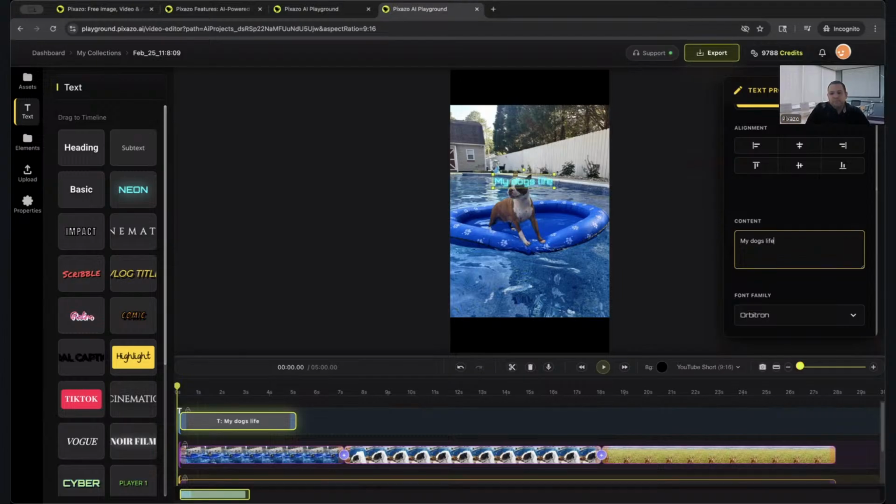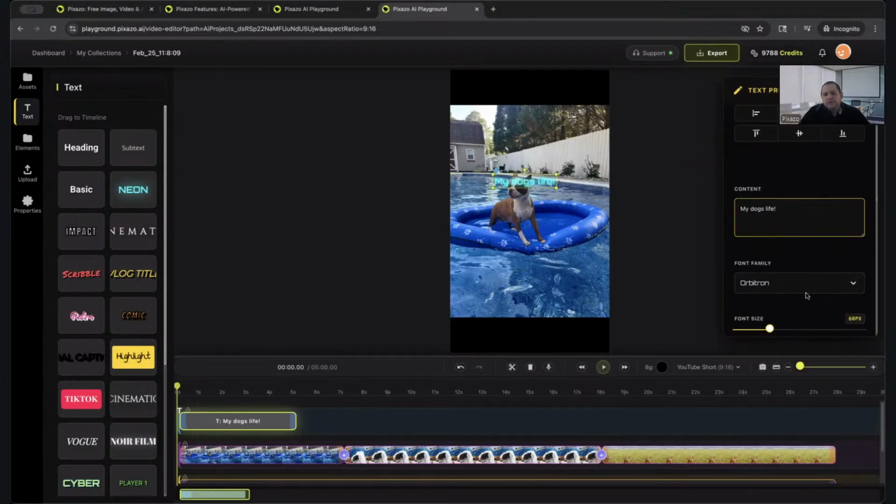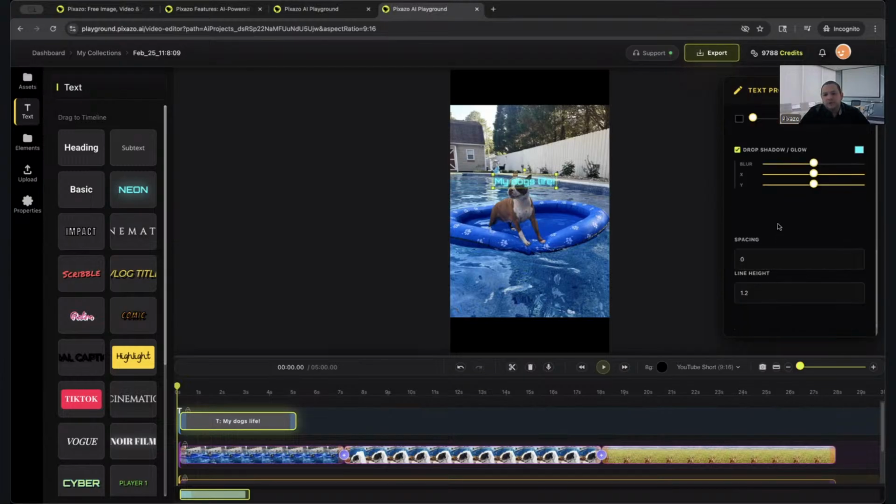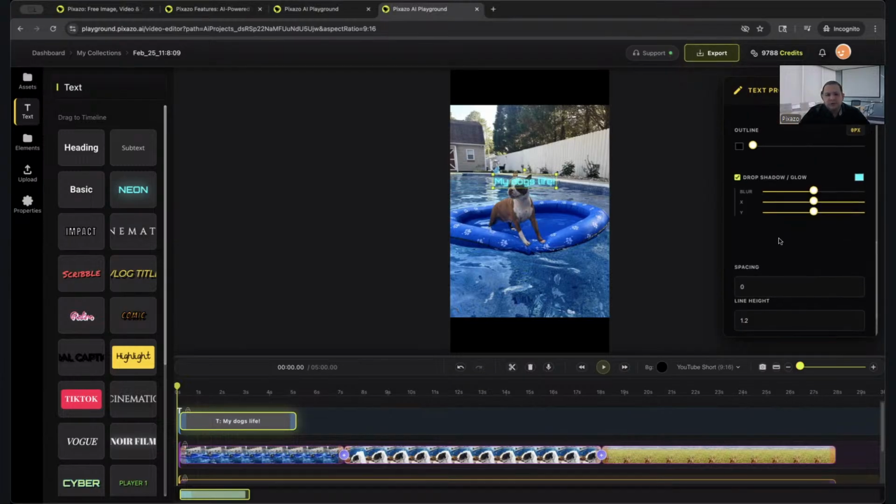Okay, perfect. I can go ahead and change the font size, font color, all of these other options, which I'll let you guys browse on your own time. But most of these are pretty standard, straightforward. I can go ahead and reposition my text as well, wherever I want it.